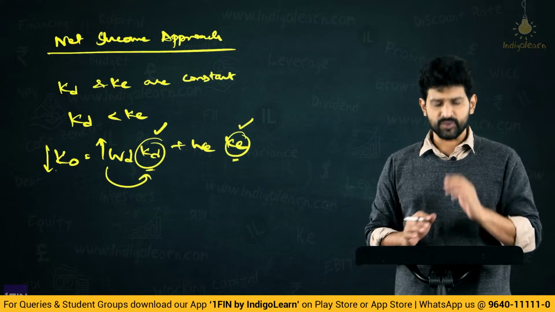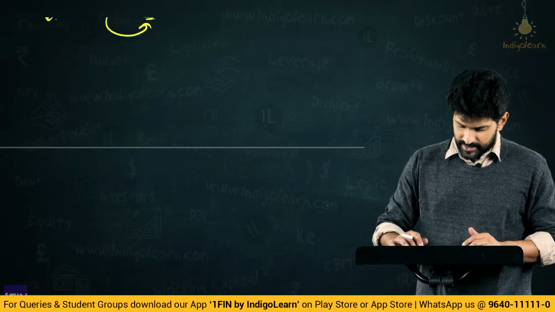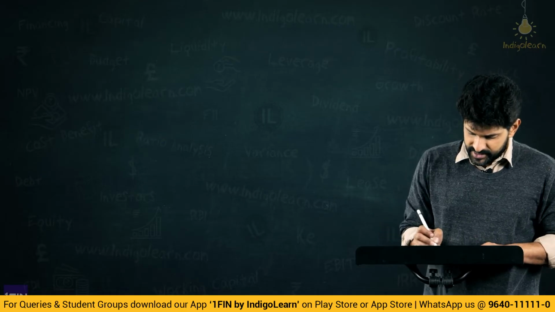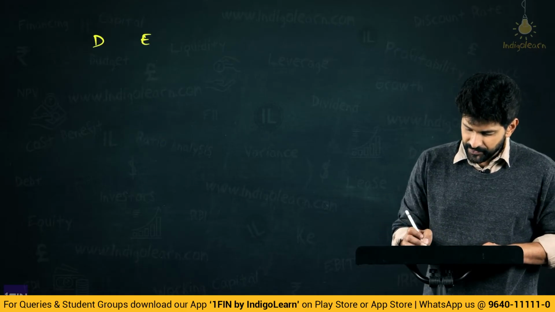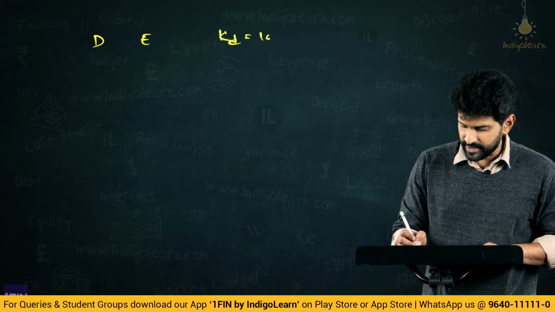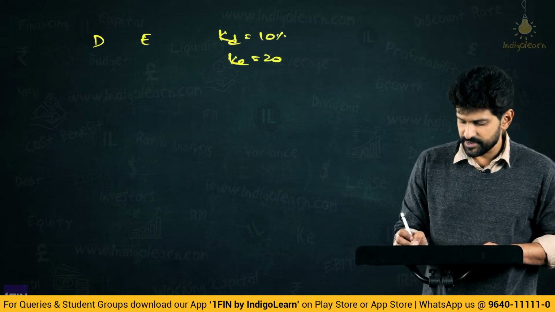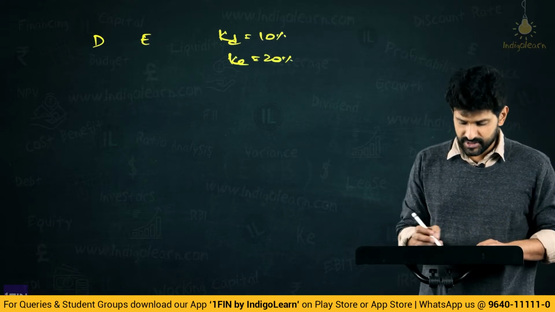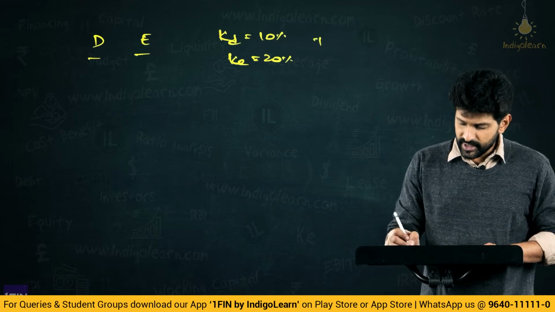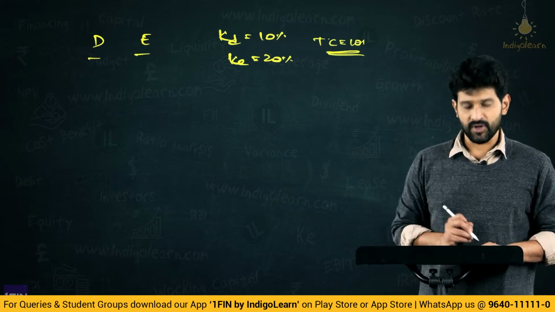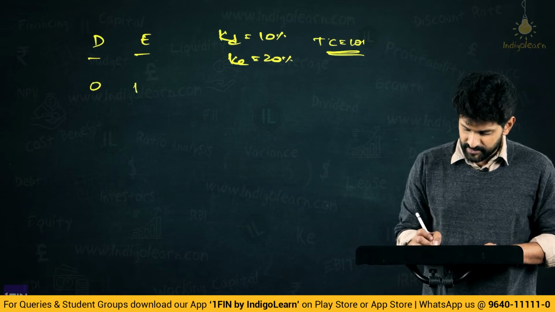The same example of 10 lakhs, what we said? Okay, let us take debt and equity where let us say KD is some 10% and KE is some 20% for easy computation. We don't even need a calculator for this. The numbers are like this. Say total capital is 10 lakhs. Alright. Let us say first case will be 0 and 10.